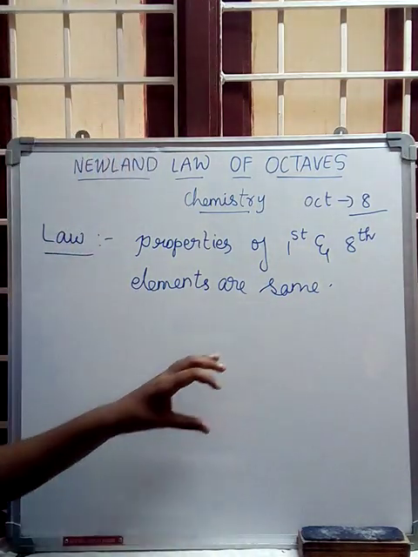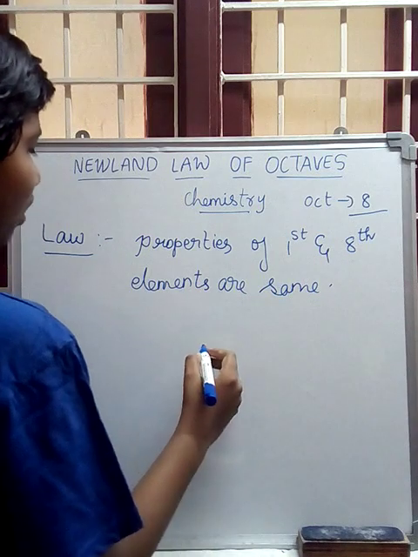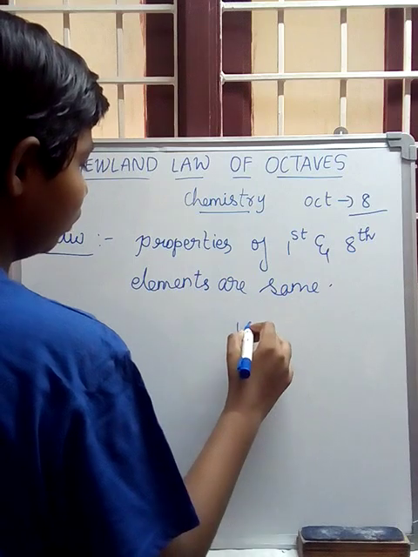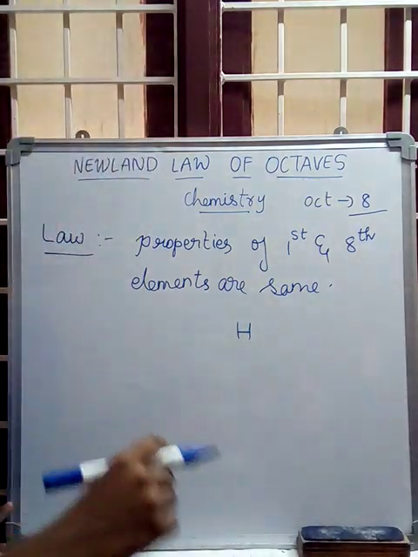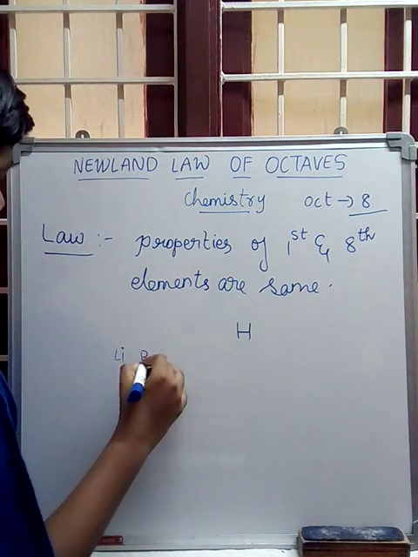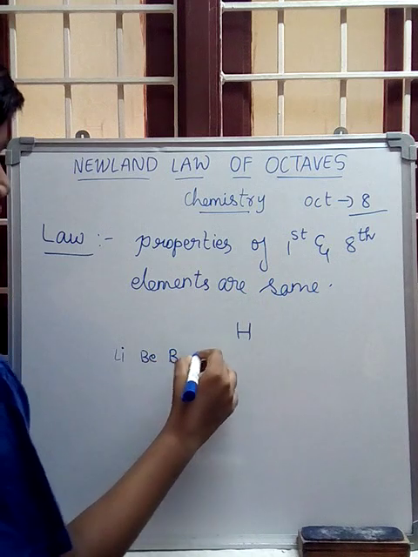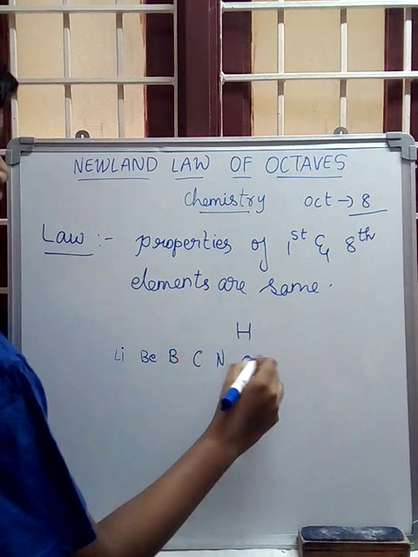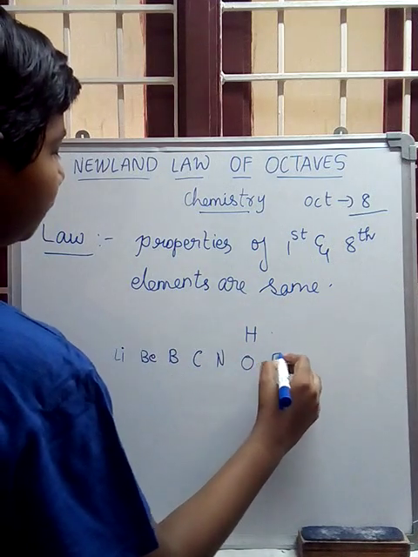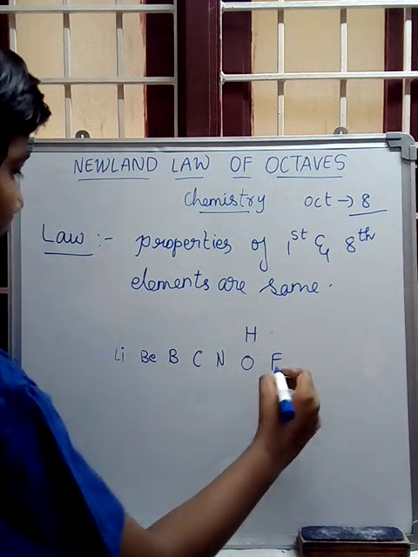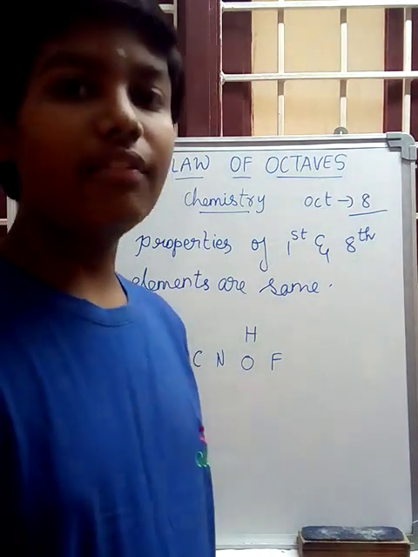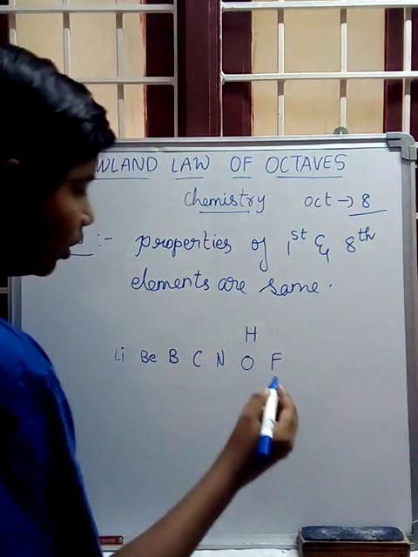By the formulas we can write here. You have to start the periodic table with H. Then you have to leave off helium since it is an inert gas. Write lithium, beryllium, boron, carbon, nitrogen, oxygen, fluorine, neon. Neon is an inert gas, so we have to leave it off.